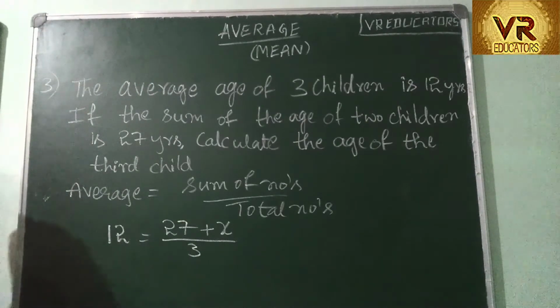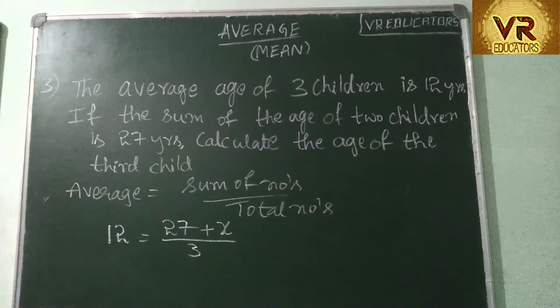Average means it is not that everyone's age is 12. Maybe one child's age is 10, one child's age is 12, another child's age is 14. If you add these 3 and divide by 3, you will get the answer 12. Average means all the 3 children's ages are not 12. If you take their overall average, it is the center number, okay?